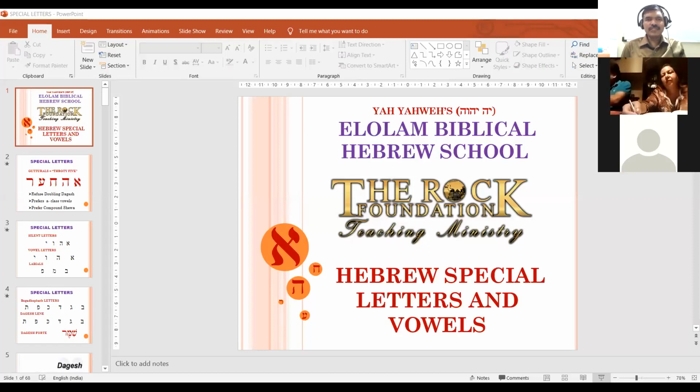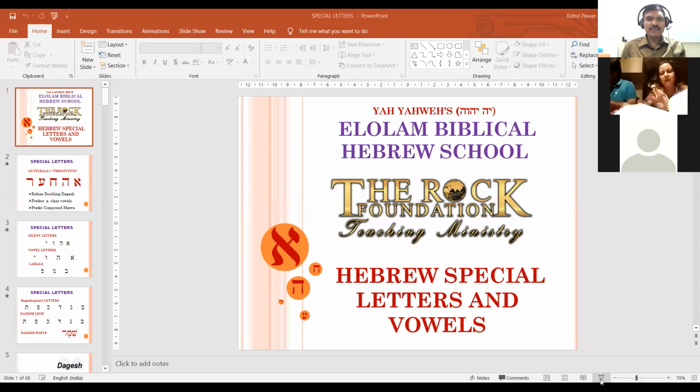So last time we have seen about the special letters, vowels. Before that, we have learned about the alphabets. And these special letters and vowels are very important to learn the biblical language, that is Hebrew. In order to learn biblical Hebrew, after we have learned the alphabets, it is very important to learn the special letters and vowels because they take